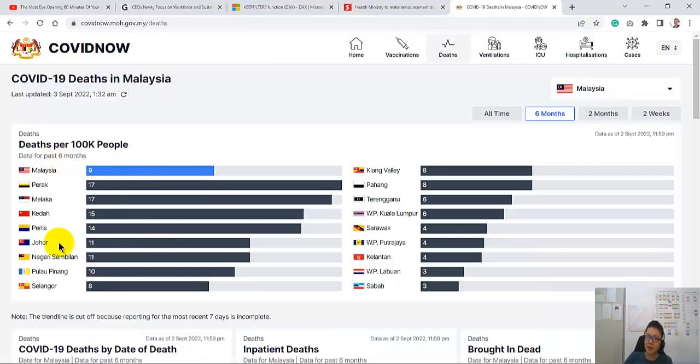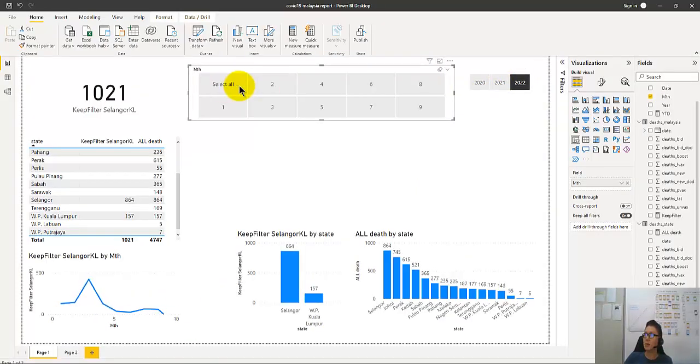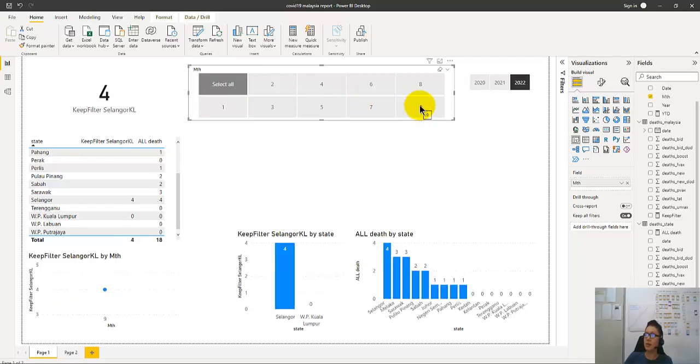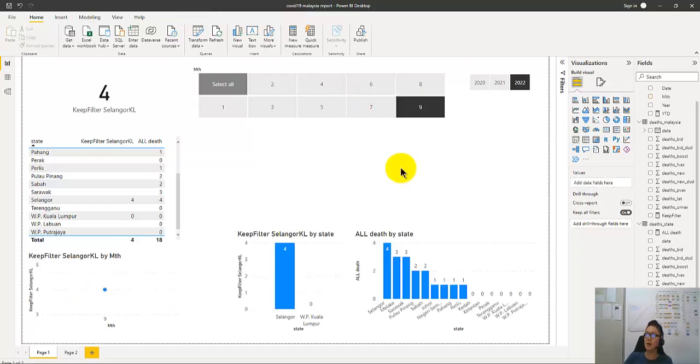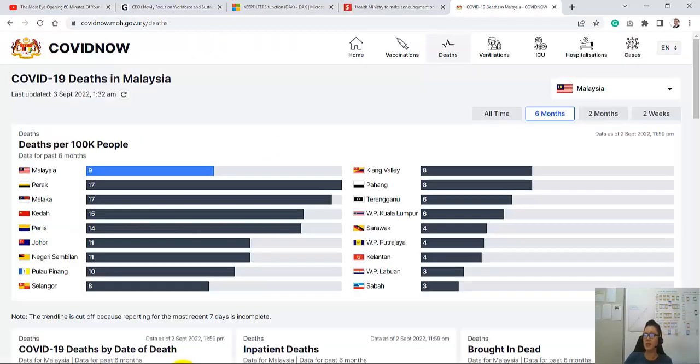Data for the past 6 months, 9, 17, and so on. If it's 9 alone, this is 18 cases, and this is 204 cases for the past 6 months. So rolling 6 months.